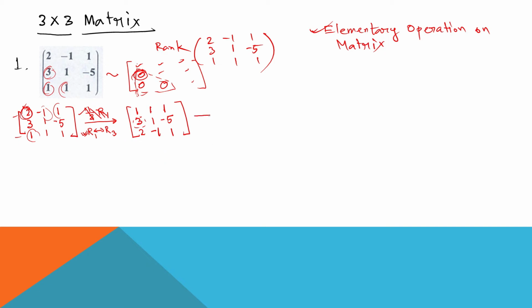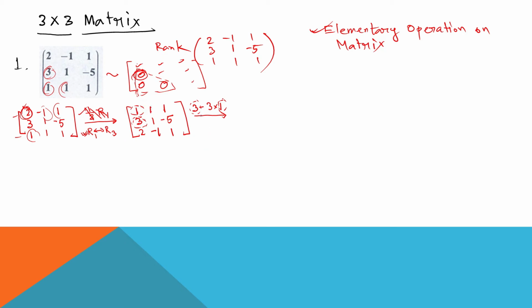Look, now concentrate on what I am doing. Now can I write 3 minus, that is 3 minus 3 into 1? Look at this, 3 minus 3 into 1 will be equal to 0, right? This 3 represents this element, and this 1 represents this element, right?